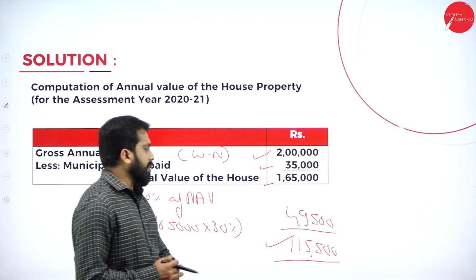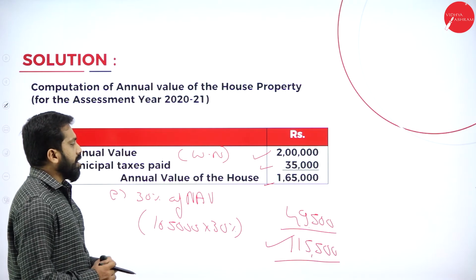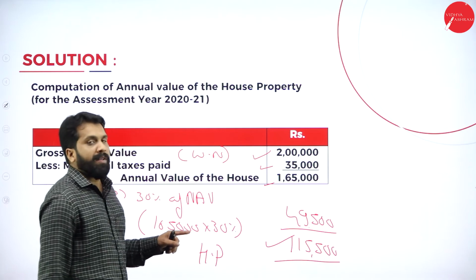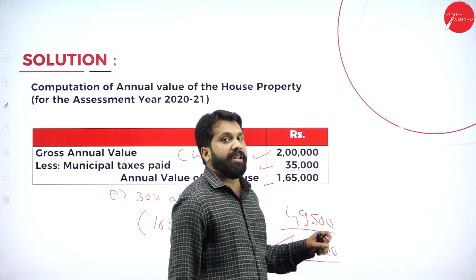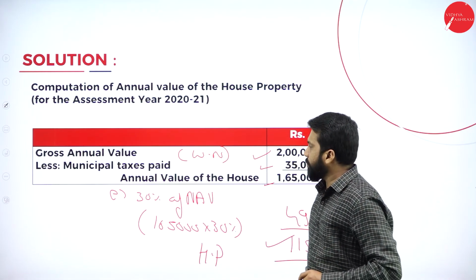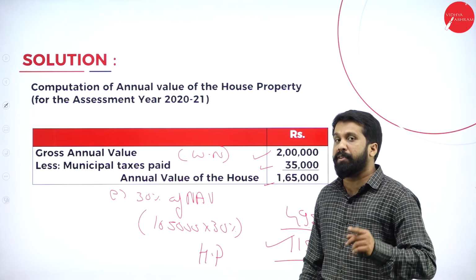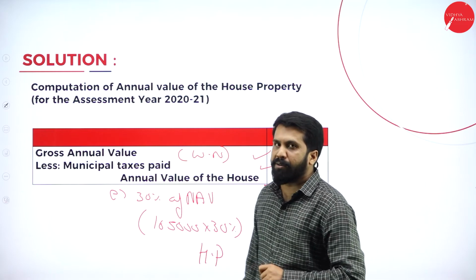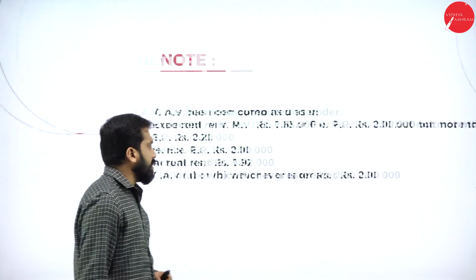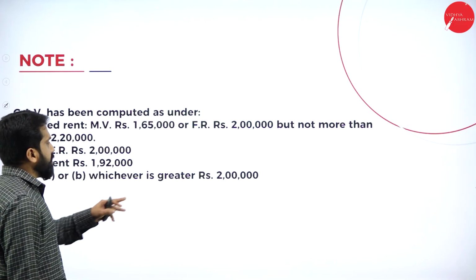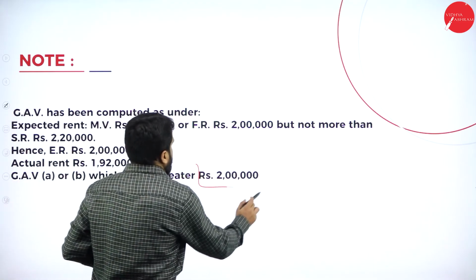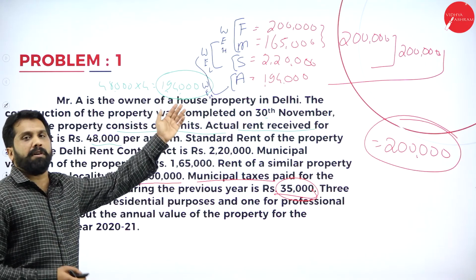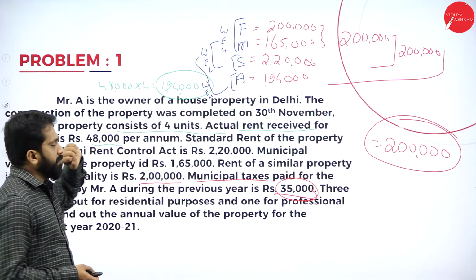Now, this is all about your calculation. You got 1,15,500. This is income from house property. But they have not asked to compute income from house property. They have asked you up to annual value. But in your examination, 100% they will ask you up to house property income. So these are the working notes. So 2 lakh is your answer. We have done it in this format. Whichever format you want, you can consider.